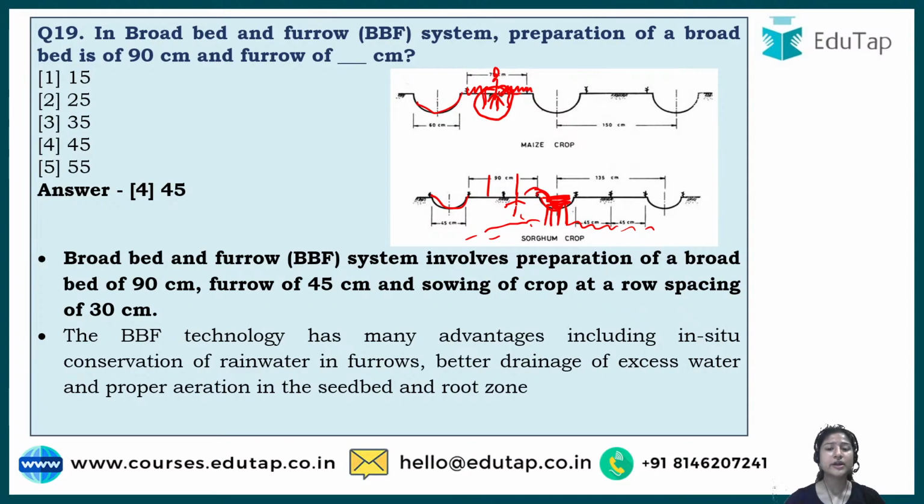Otherwise, one thing that is sure is that the plant could get affected, and the other thing is that the water can move outside of the field in the form of surface runoff. So to avoid these two things, to protect our plants and to conserve water also, this particular broad bed and furrow system is made, where this particular distance is 90 centimeter, as you can see, and the depth of the furrow is 45 centimeter. Okay, I hope this is clear to you all.